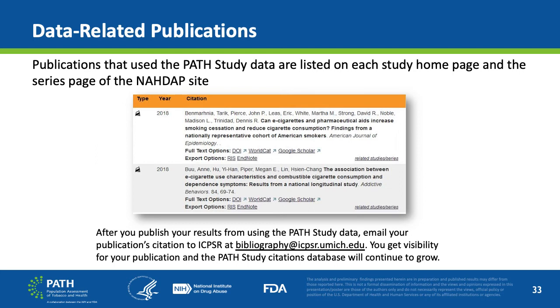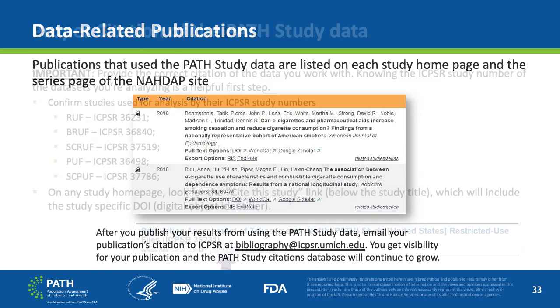After publishing their results, researchers may email their publications' citations to bibliography@icpsr.umich.edu, and their citations will be added to the Publications section of the NADAP website.